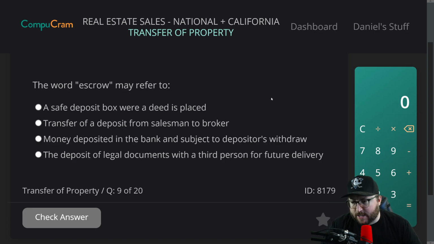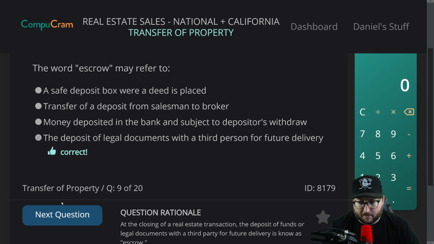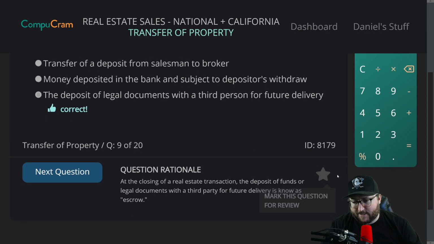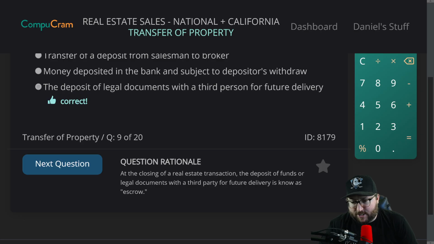I know escrow is like your neutral third party thing. You can put your money in there and then that will pay your taxes and insurance. It's not a safe deposit box. I want to say it's the deposit of legal documents with a third person for future delivery. Let's check that. Correct. Hey, we didn't get them all wrong. We did not get them all wrong. Okay. Question rationale. At the closing of a real estate transaction, the deposit of funds or legal documents with a third party for future delivery is known as escrow.